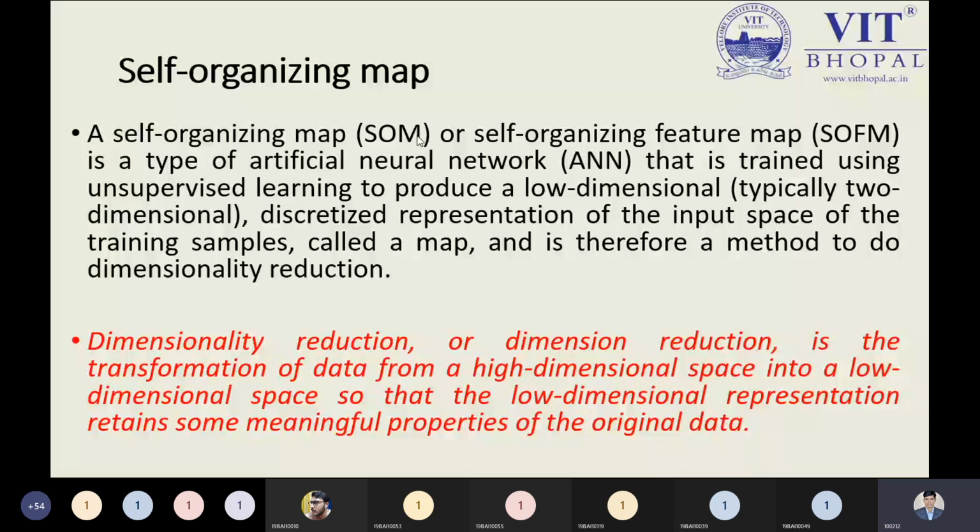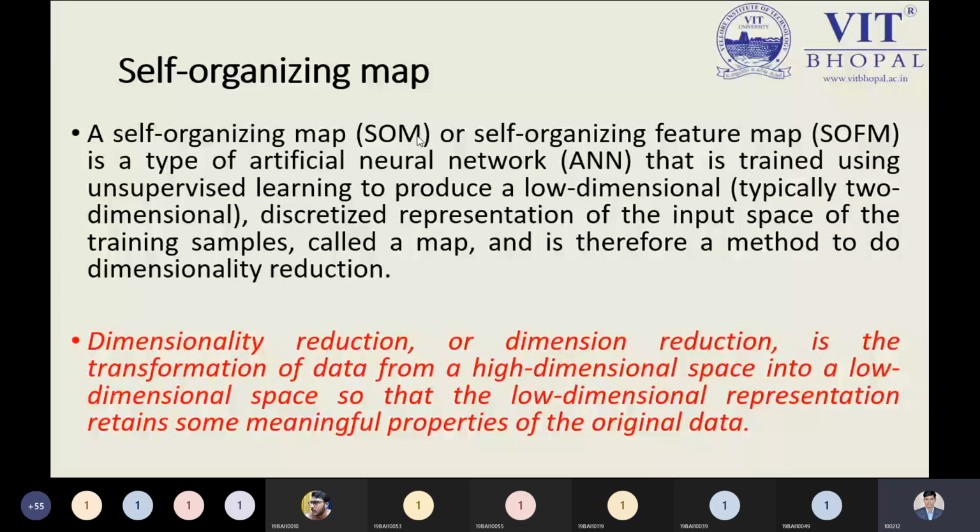So how we are mapping our features, and those features organize themselves automatically into a pattern, is done by the self-organizing map. This concept belongs to a technique that can be applied to the neural network.